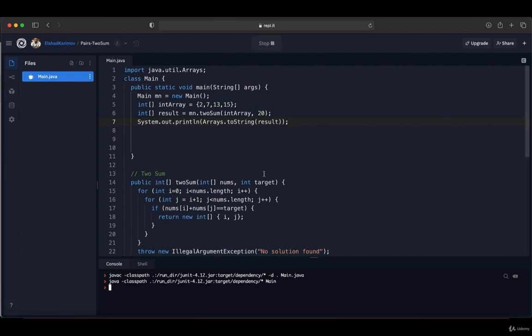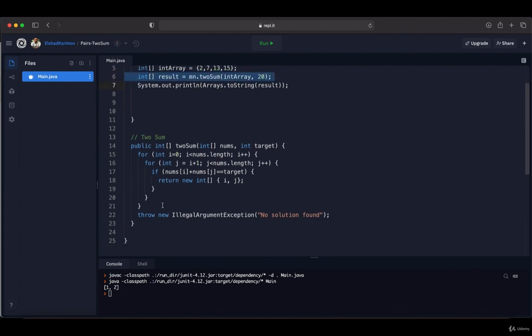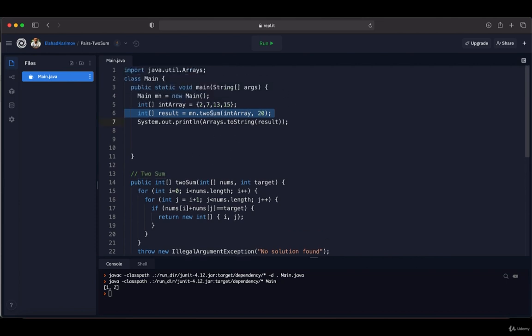Now if we run our code, you see that it returns the array of integers with the index of 1 and 2. So at the index of 1 we have 7, at the index of 2 we have 13. So 7 plus 13 is equal to 20. So this means that our method works the way that we want. So everything is working perfectly. So with this we have come to the end of this lecture. So hopefully everything is clear about this method over here. So see you in the next lecture.